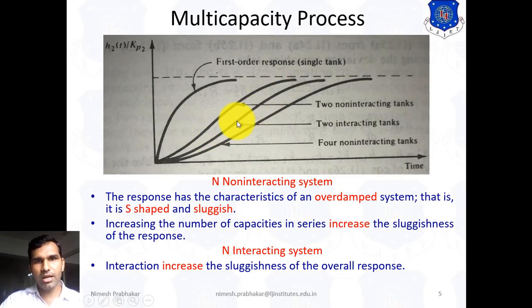From the figure we can see that the sluggishness is more as compared to the non-interacting system. So an interacting system increases the sluggishness of the overall response. This is the conclusion for the dynamic behavior of the multi-capacity process.